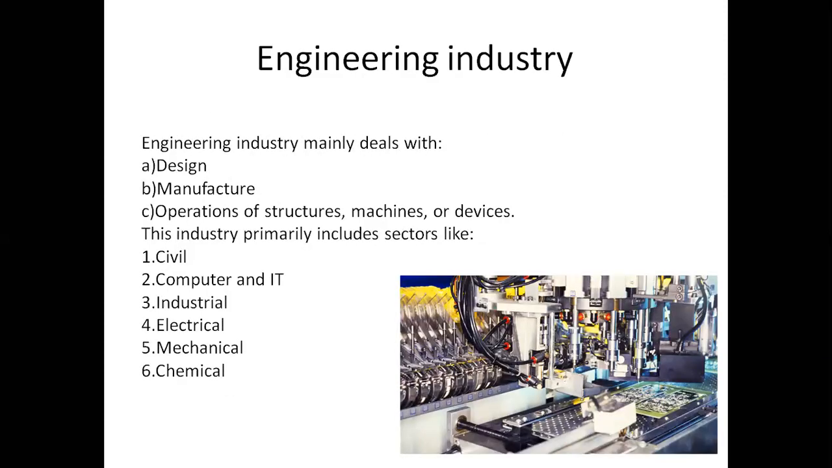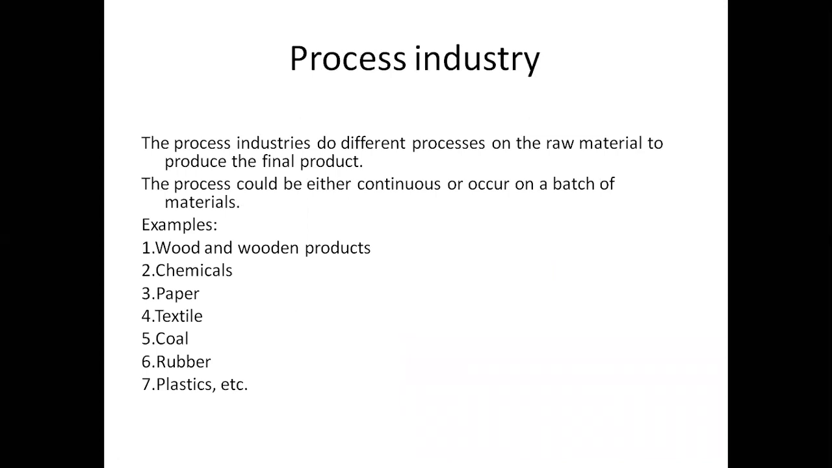Okay, next is the process industry. Process industries are industries that carry out different processes on raw material to produce the final product. In these industries, we do not observe the complete finished good; it uses some process.